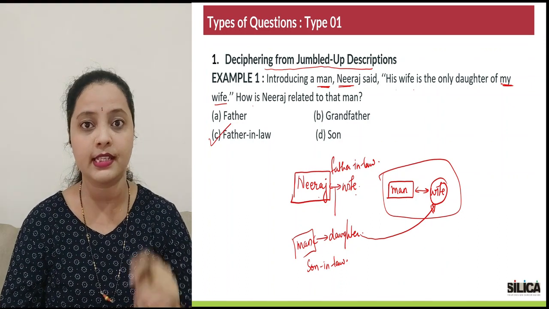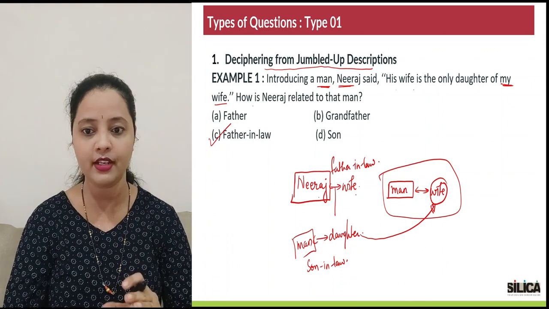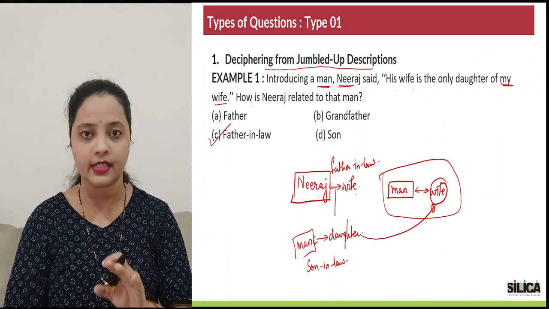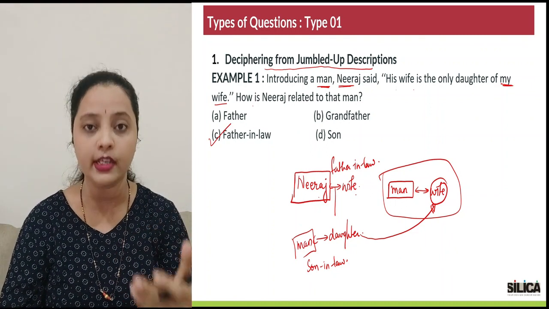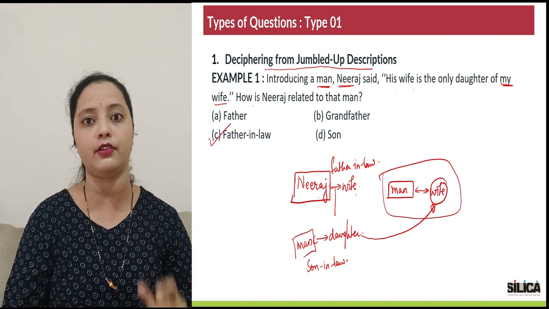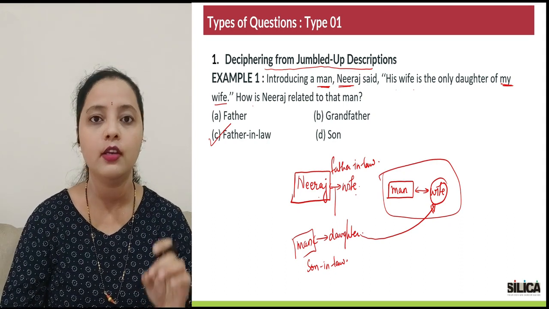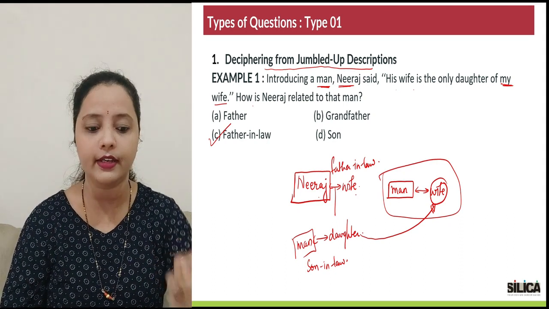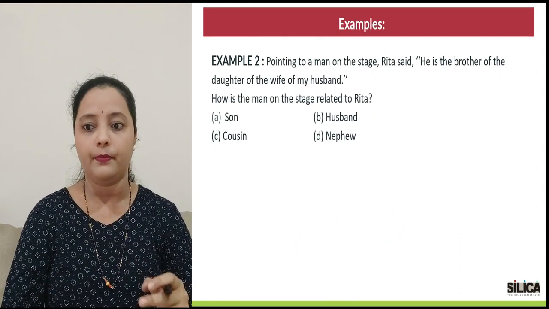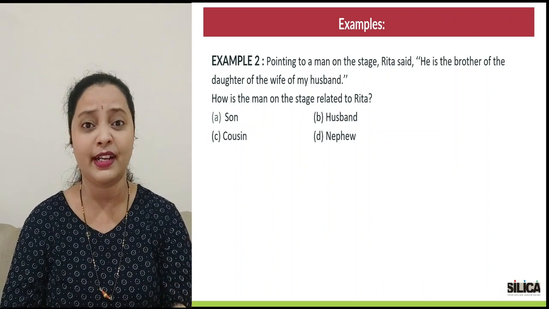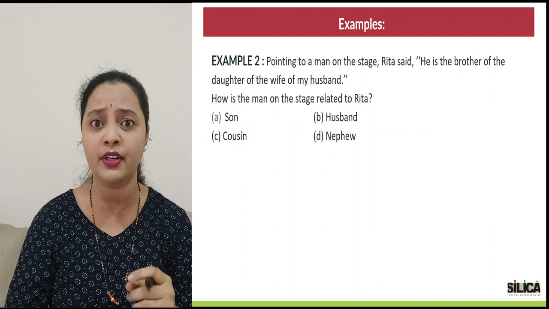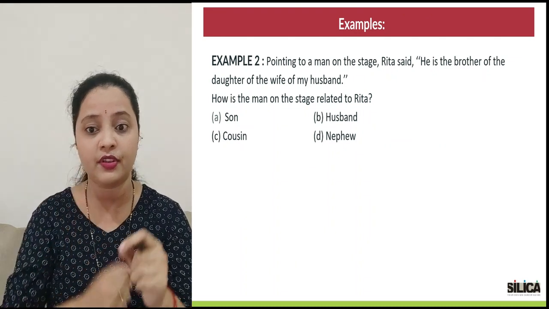So this completes our first variety of question, where you'll have some 3-4 statements given. You'll have to draw, decode, understand the relations and get your answer. Idea clear? Okay. So now let's move to the second variety of question. Now, before moving to actually the second variety, let's just try out one more. We have already done one question of this kind.